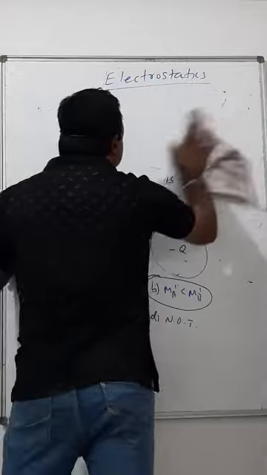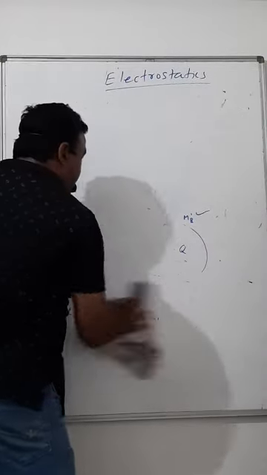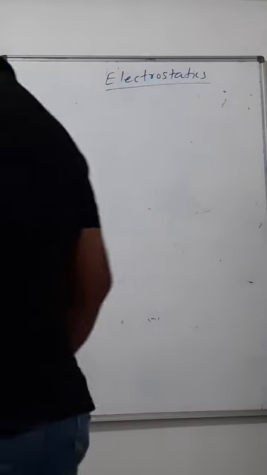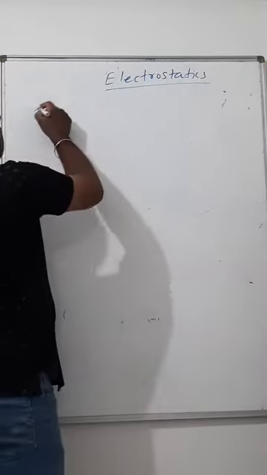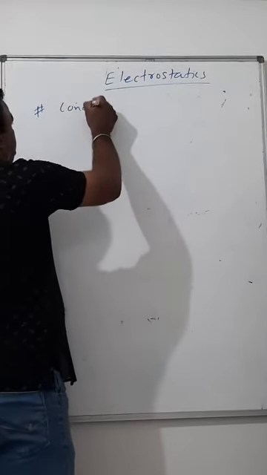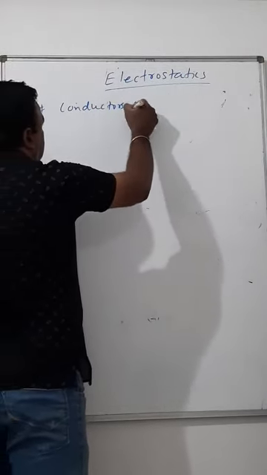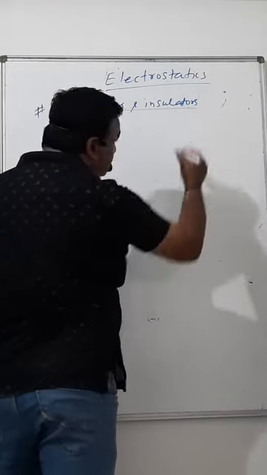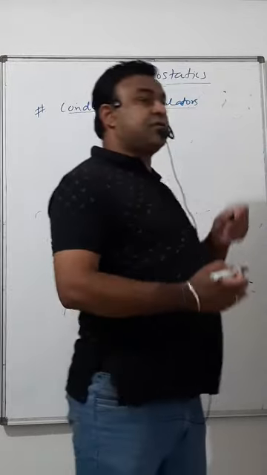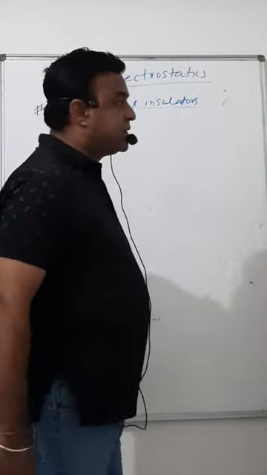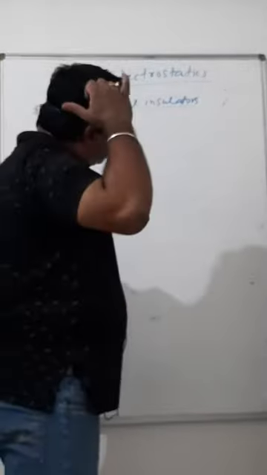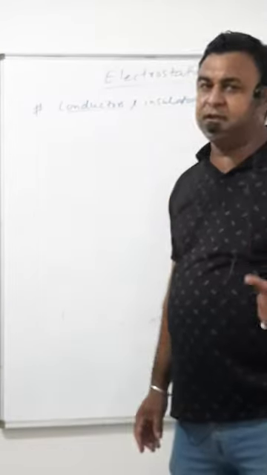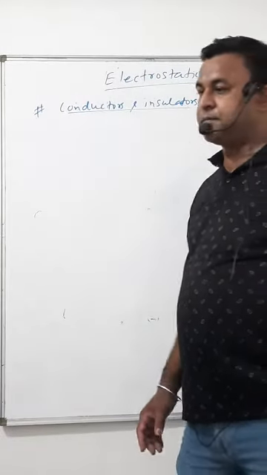Next point. There are definitions: conductors and insulators. Metallic bonding you may have studied a little in class 11th. In metals, the electrons are free to move within the metal and sometimes outside the metal.